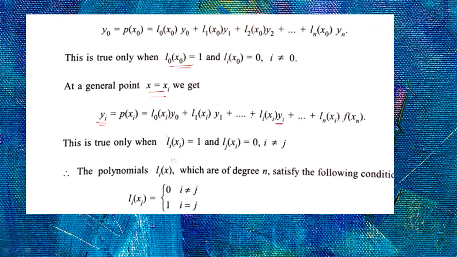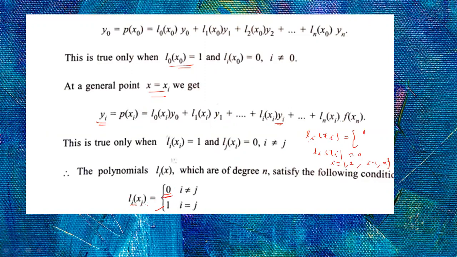Here also yi. To satisfy this, Li(xi) should be equal to 1, and all the remaining terms should be 0. So generally, Li(xi) is equal to 1, and the remaining values are 0, for all j other than i, from 1 to n. That is what he is explaining here: Li(xj), when both indices are the same, it is 1. If both are not the same, it is 0.